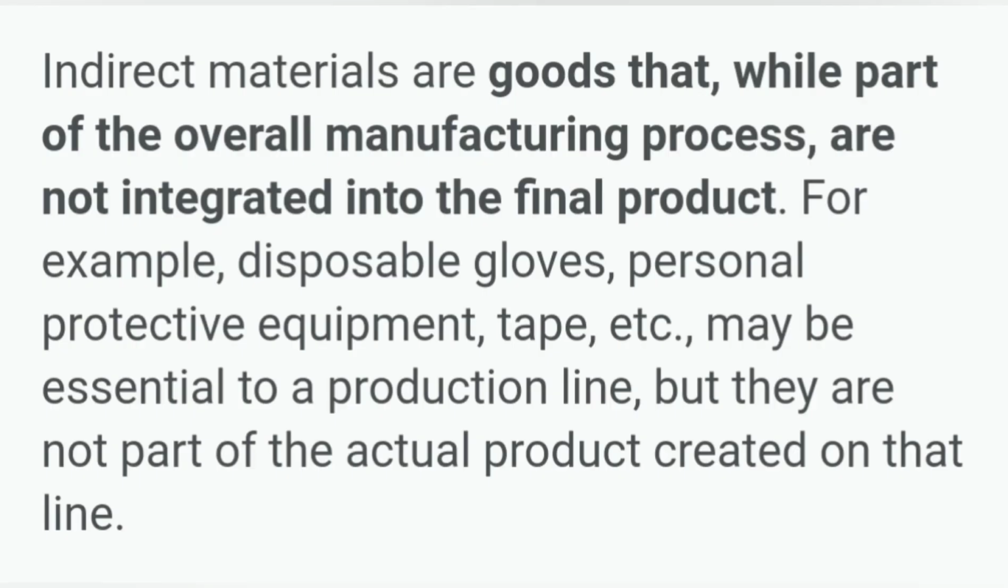Indirect materials are goods that, while part of the overall manufacturing process, are not integrated into the final product. Examples: disposable gloves, personal protective equipment, tape, etc. Though they may not be used for the complete finishing of goods, indirectly they are useful for the production. These are the indirect materials.